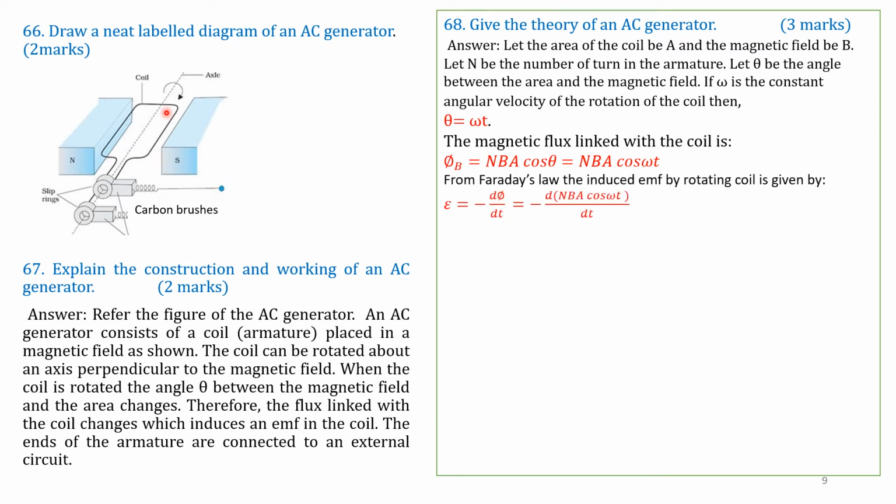From Faraday's law of induction, the induced EMF in the rotating coil is given by E is equal to minus d phi by dt. Substituting the value of phi, that is equal to minus d of N B A cos omega t by dt.